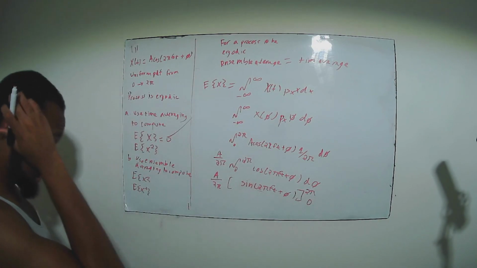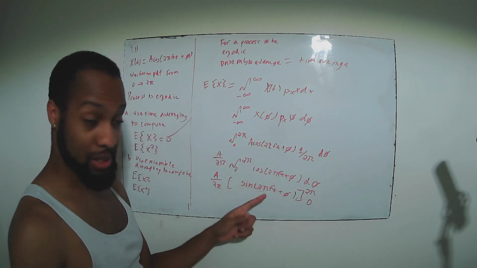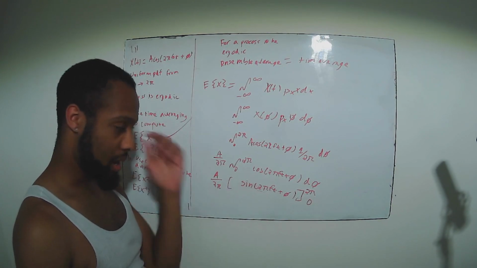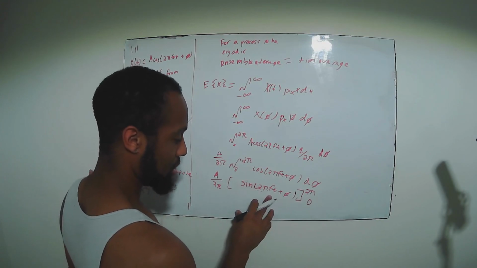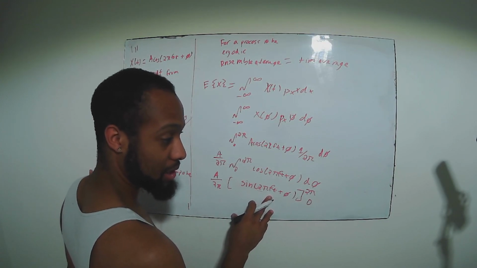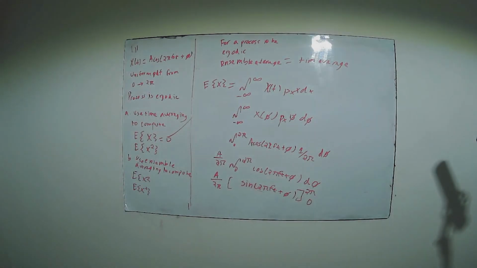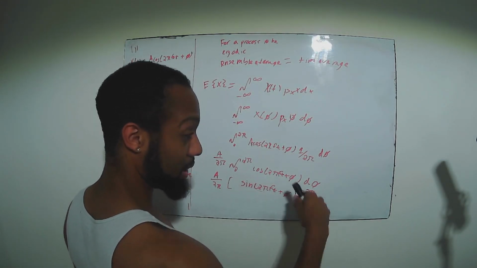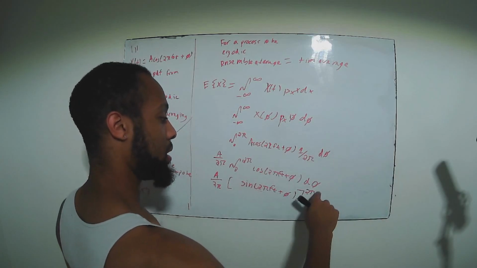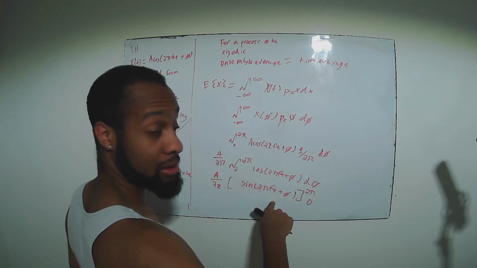Okay, so let's think about this. We plug in 2 pi here, right? This is already at 2 pi, so sine of 2 pi is 0. So if this t here is an integer, then this will work out, given that this is going to be 2 pi f naught t plus a whole other period.